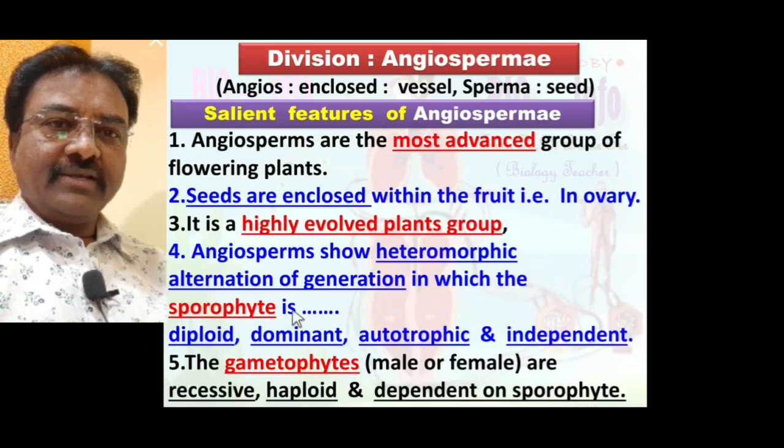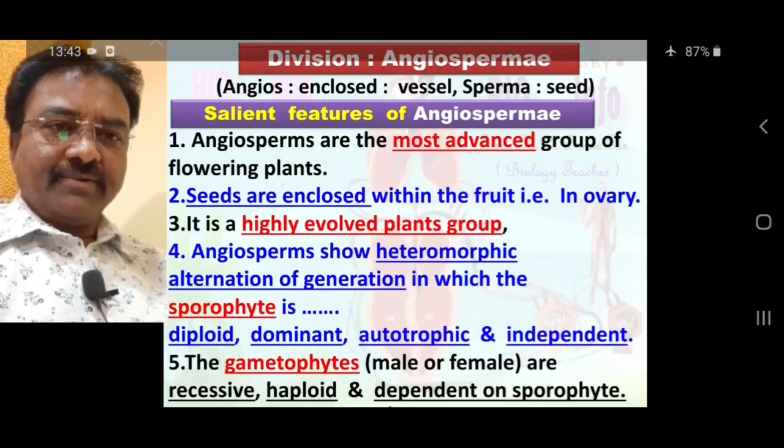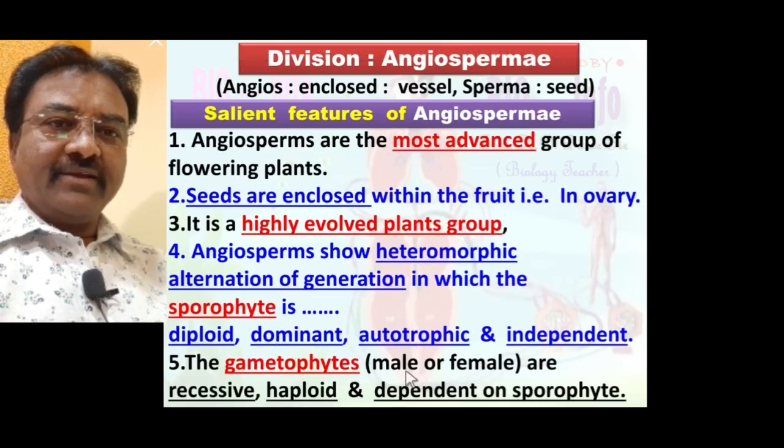Always remember the difference between sporophyte and gametophyte of angiosperm. Sporophyte diploid, gametophyte haploid. Sporophyte dominant, gametophyte recessive. Sporophyte autotrophic, gametophyte heterotrophic. Sporophyte independent, gametophyte dependent on sporophyte.